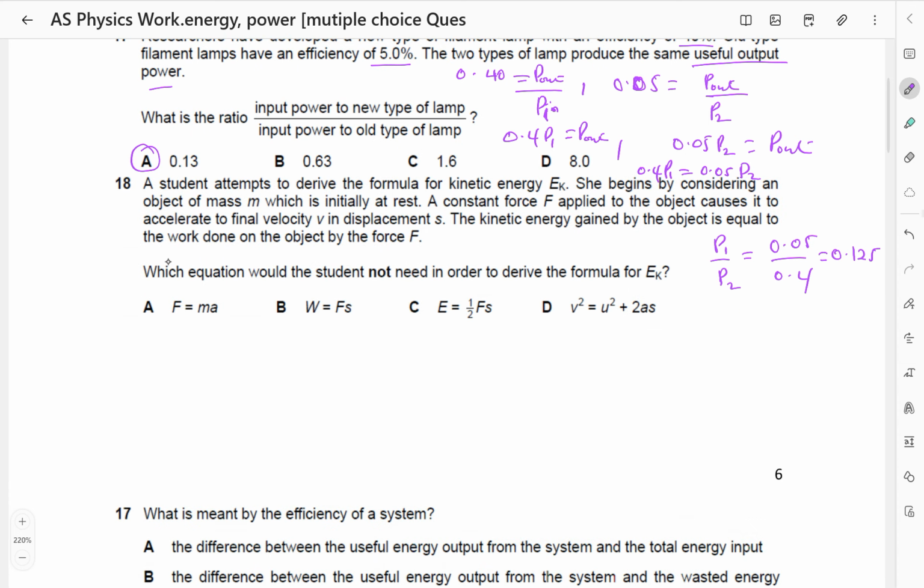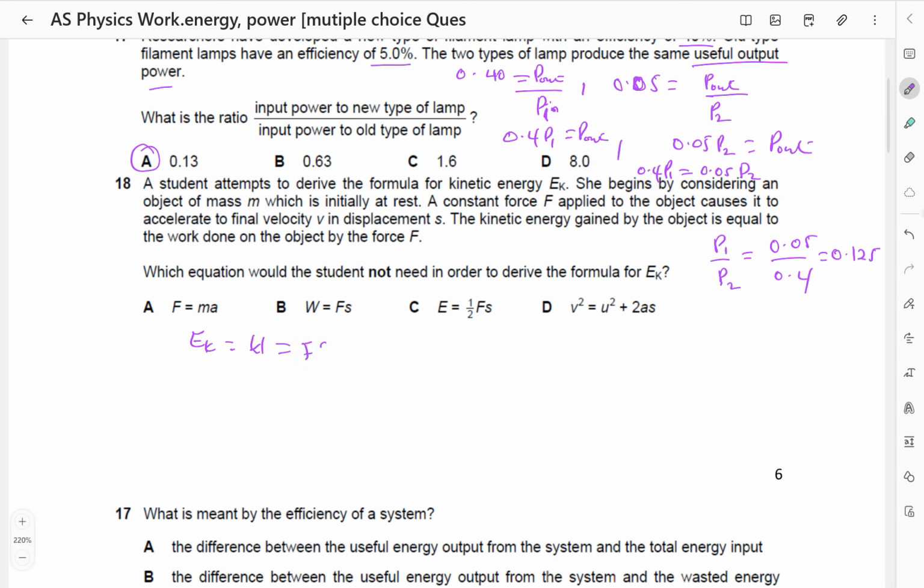A student attempts to derive the formula for kinetic energy EK. She begins by considering an object of mass m, which is initially at rest. A constant force F applied to the object causes it to accelerate to a final velocity v in a displacement s. The kinetic energy gained by the object is equal to the work done on the object by the force.